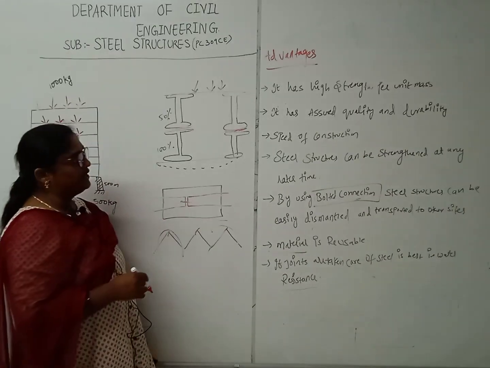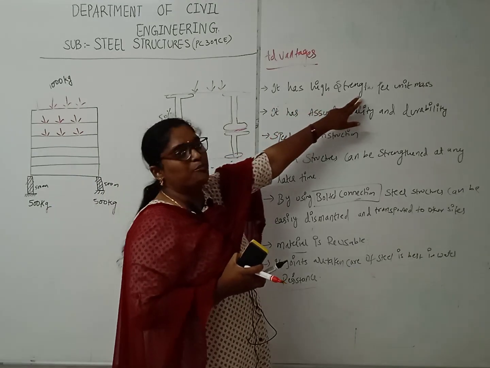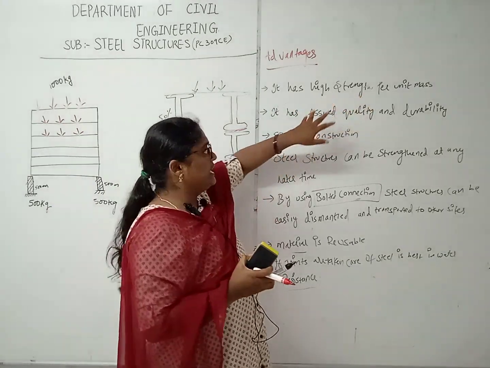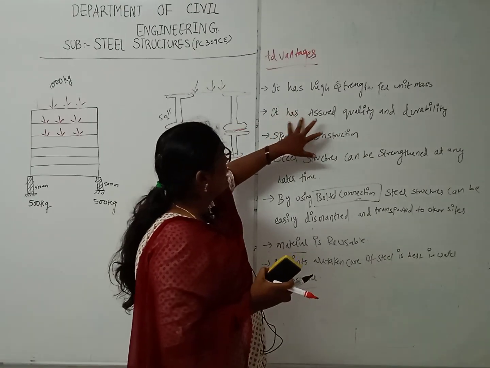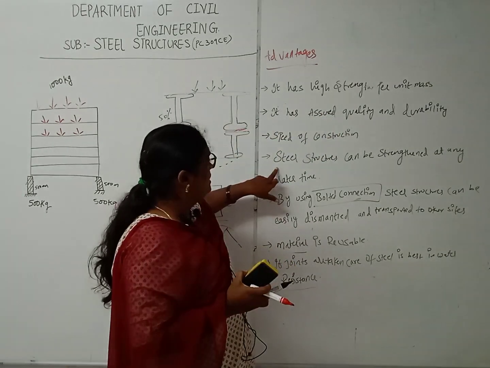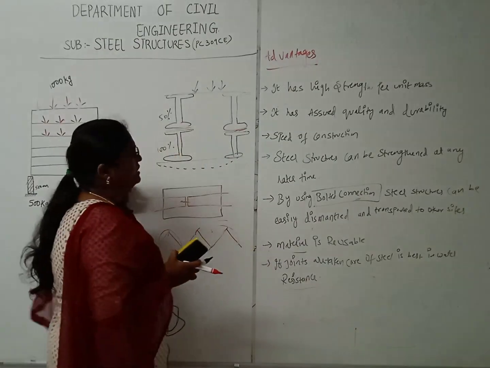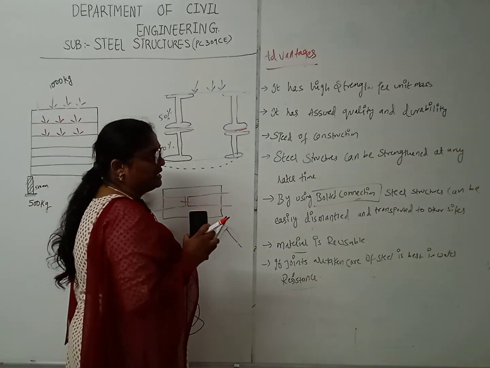So here are the advantages of steel. First, it has high strength per unit mass. It has assured quality and durability, and speed of construction. A steel structure can be strengthened at any later time by using bolted connections.